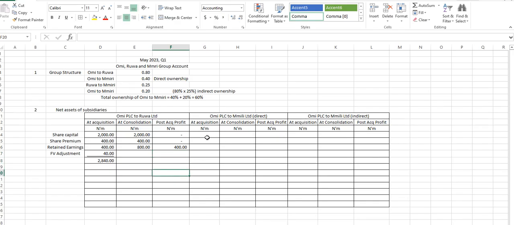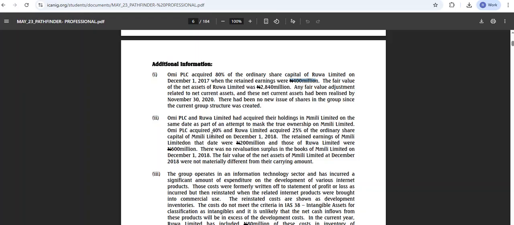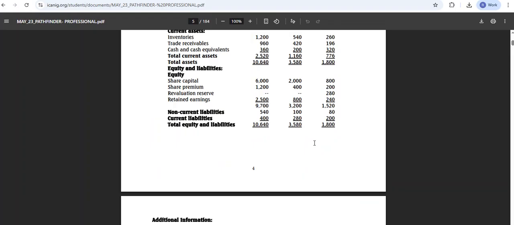Now, for Mmili, what do we have there? What was our net asset at date of acquisition? What's our asset at the date of acquisition for Mmili, whether direct or indirect?